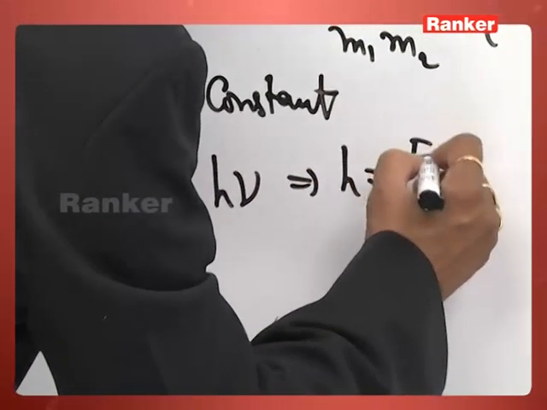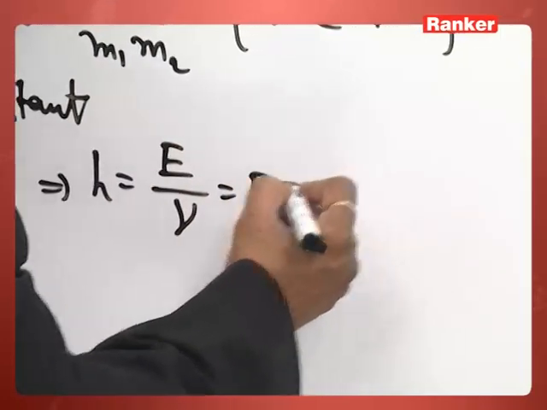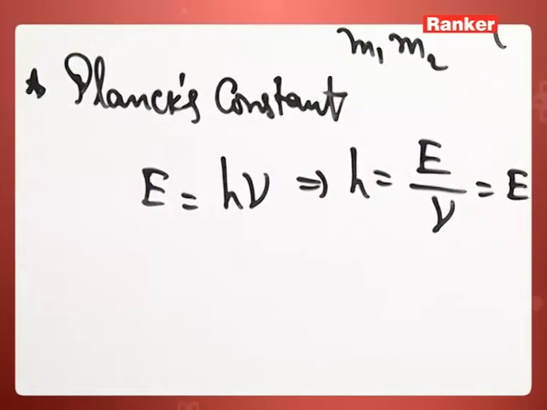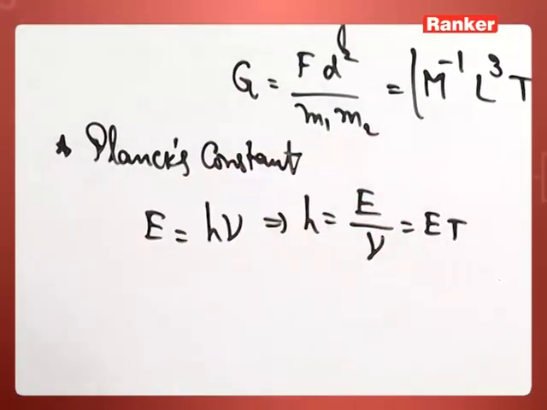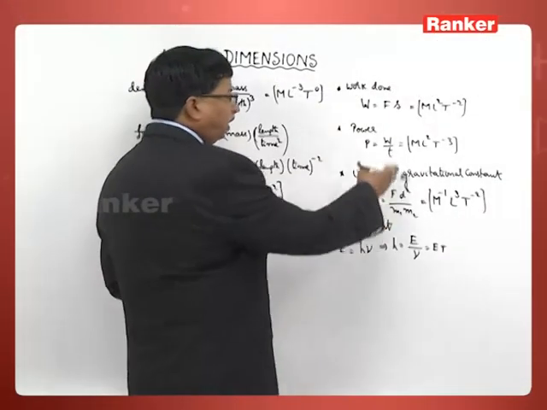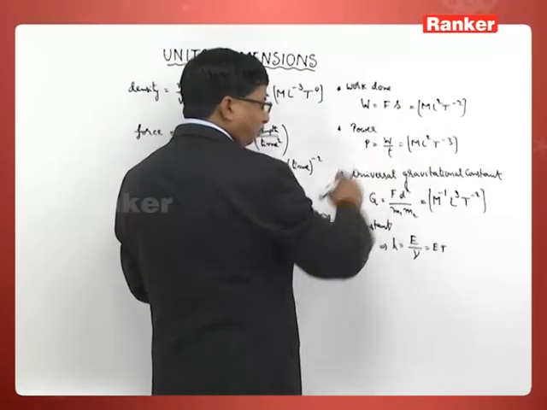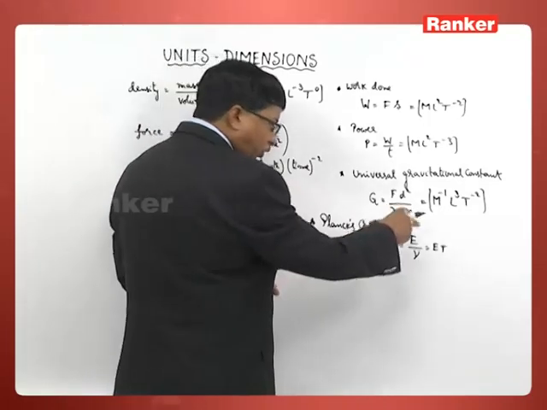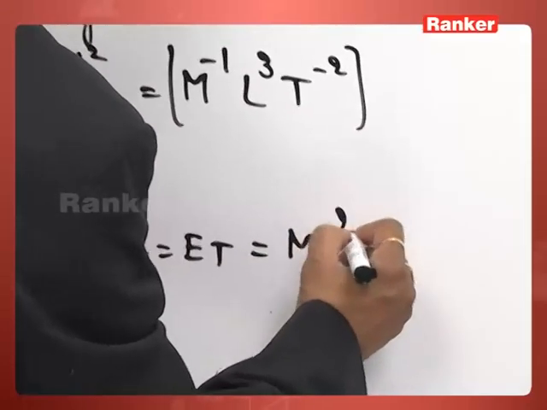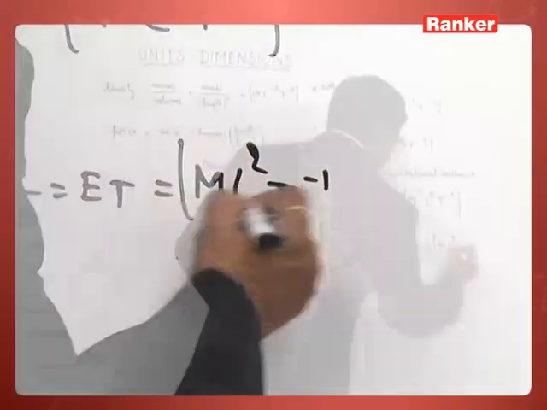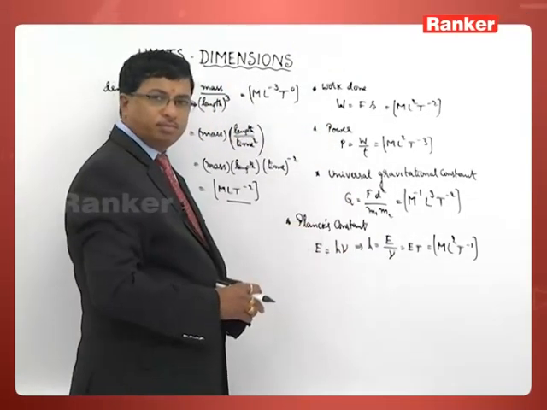H can be written as energy by frequency, but the reciprocal of frequency is called the time period. Therefore, I can rewrite that in this form, that is energy into time. Already we know work and energy both have the same dimensional formula. So M L square T power minus 2 into T. So what can we write now? It can be M L square T raised to the power minus 1. That is the dimensional formula for Planck's constant.